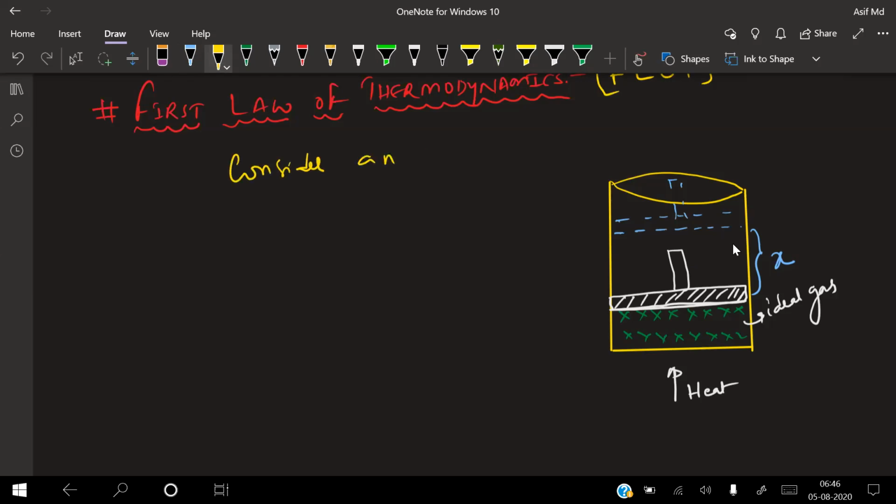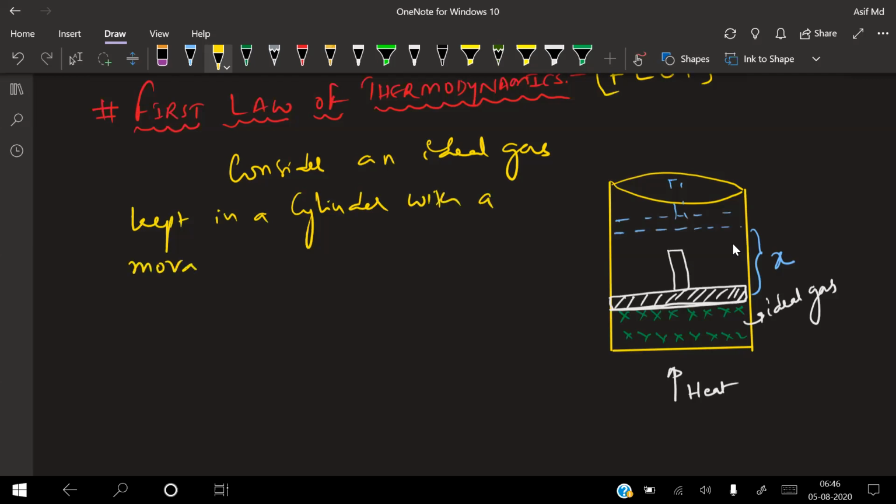Consider an ideal gas kept in a cylinder with a movable piston. When heat is given to the gas, what happens? The piston moves out, moves up. Work is done by the gas, isn't it?